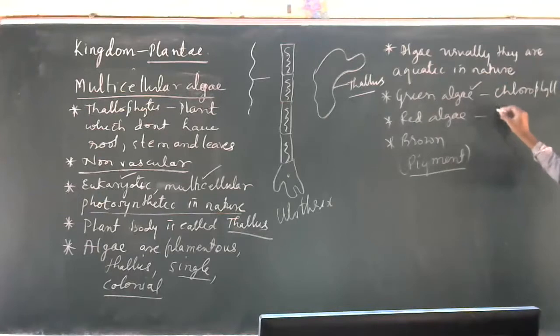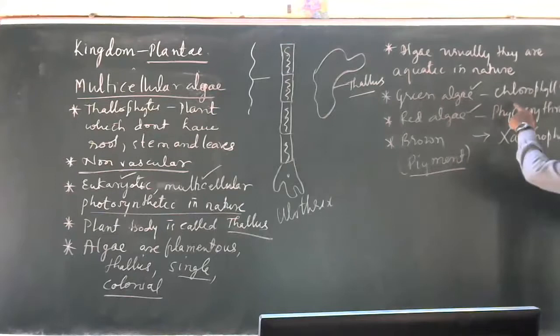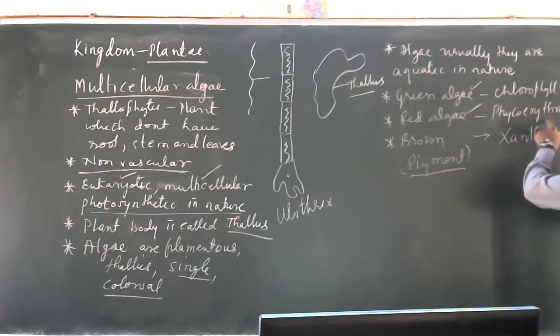If phycoerythrin is present, that's called red algae. Brown algae have xanthophyll pigment. Chlorophyll you know commonly, similarly phycoerythrin.